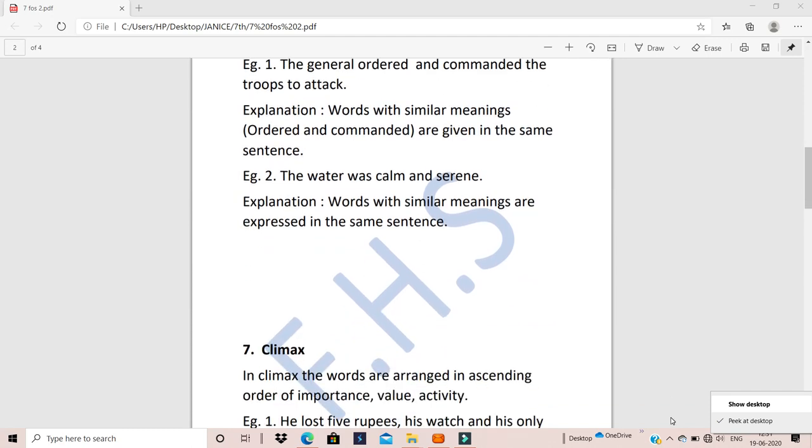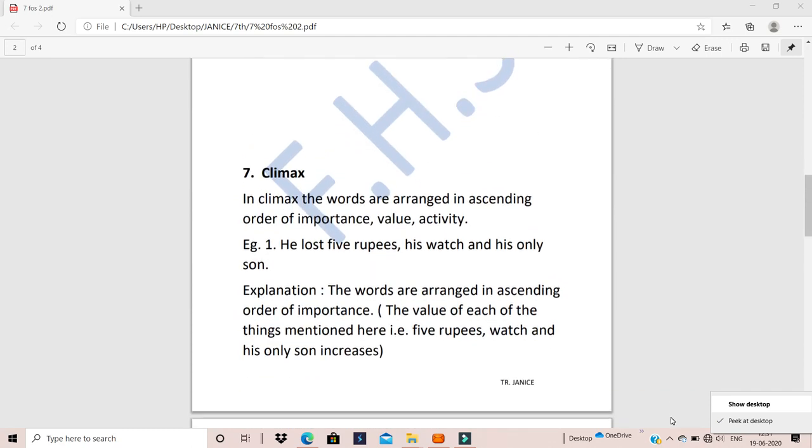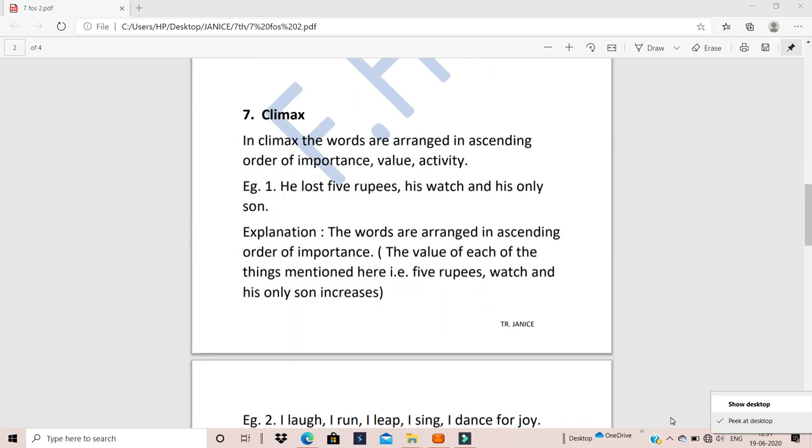The next one is climax. I'm sure you'll have heard of this word climax. When you're talking of a picture's climax, say your picture is a suspense movie and till the end you're in suspense, till the climax it's only then you come to know what it is. So the suspense keeps on increasing more and more. Same way, in climax, the words or the importance of the words keeps on increasing more and more.